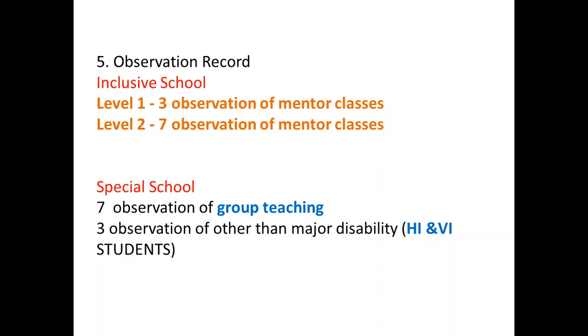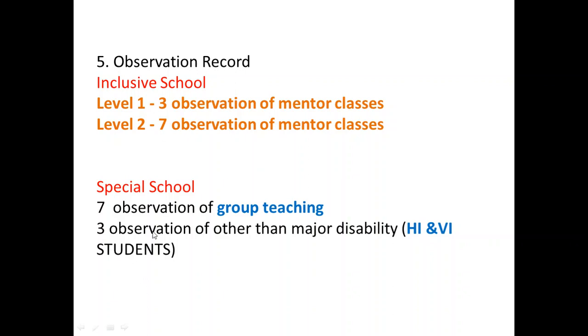The next one is the special school observation record. Of course, you have 2 kinds of teaching practices there. One is group teaching, where you have 5 to 7 students in your classroom. The teacher will teach those kids, and you have to observe that and write 7 observations. For HI and VI students, if the school has them, you have to write 3 observations.